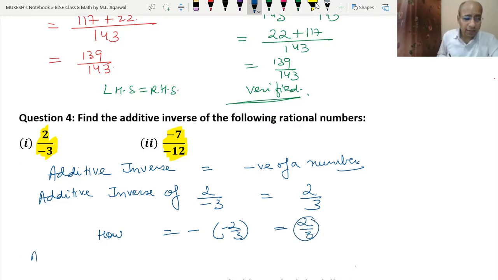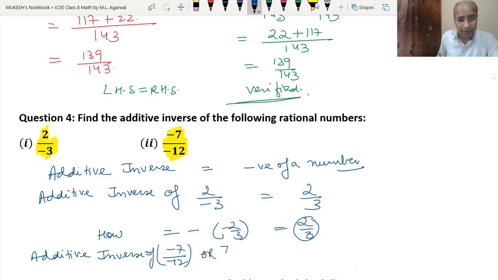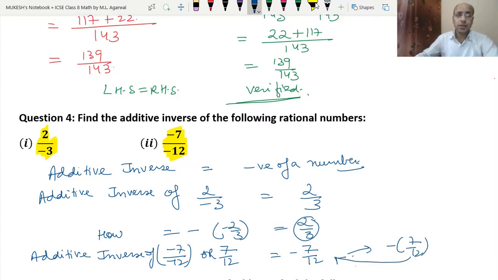Same way, additive inverse of minus 7 upon minus 12. Minus 7, see both are minus signs, so we can write it as 7 upon 12, which will be equal to minus 7 upon 12. How? Then minus 7 upon 12, so we get the answer minus 7 by 12.